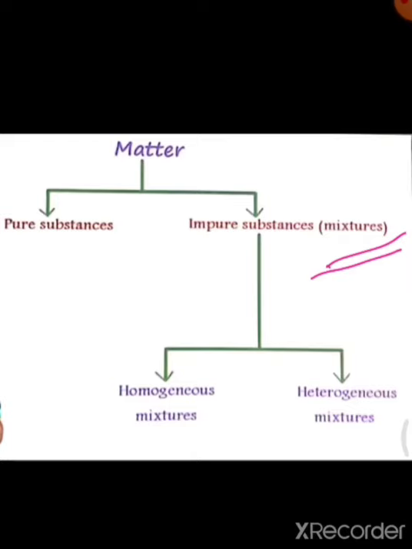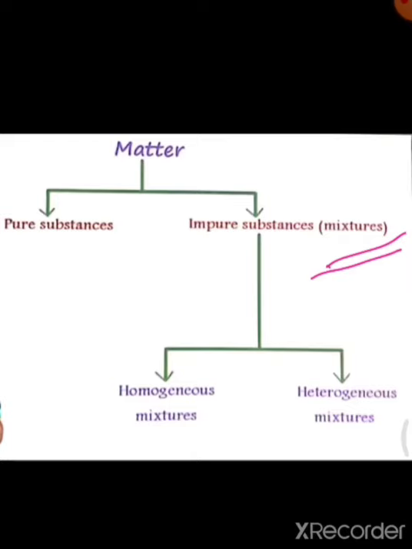That means we can separate the particles of the mixture by physical methods because they are not undergoing any chemical change. Okay, what is that? In the next slide we will see. And they retain their own properties. Retain means they hold their own properties, or you can say they don't change.